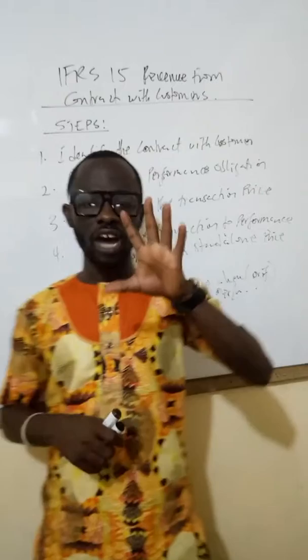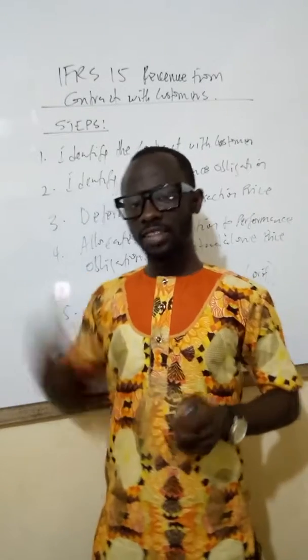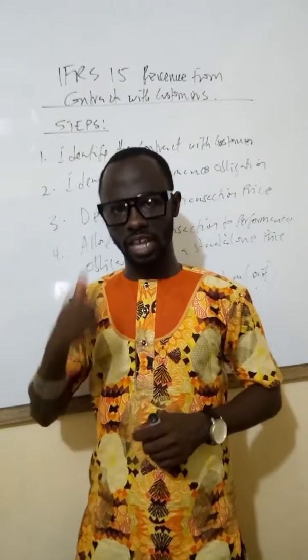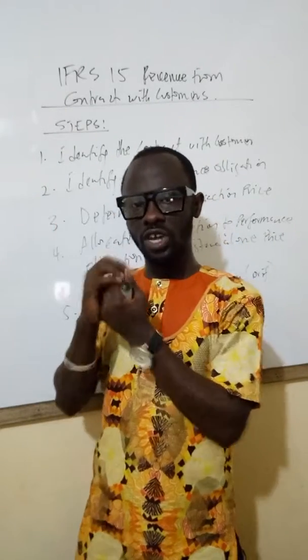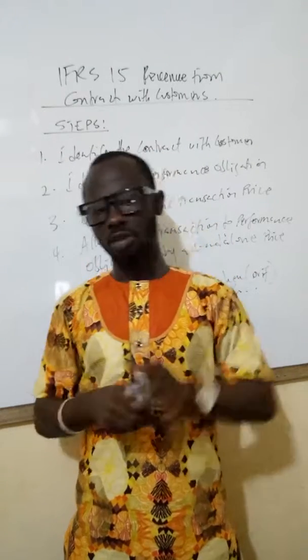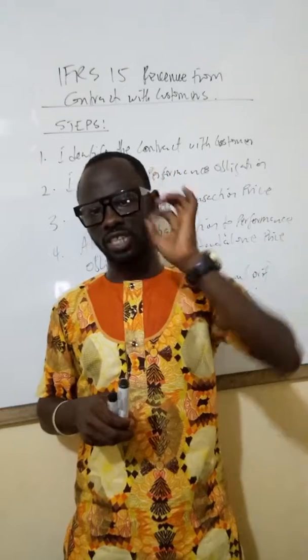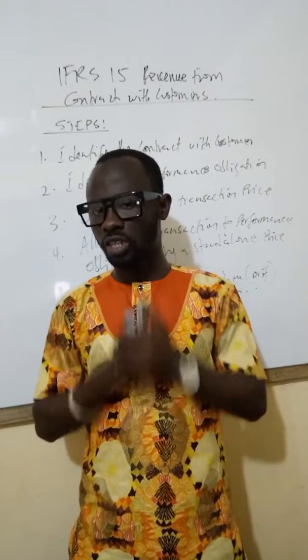So when these 5 conditions are present, then we will say that yes, there is a contract with a customer. That is the first thing. That is the first stage of recognition of revenue under IFRS 15. Do we have a contract with a customer? We find out from these 5 things. If these 5 things are present, boom, that is good. We have a contract with a customer.